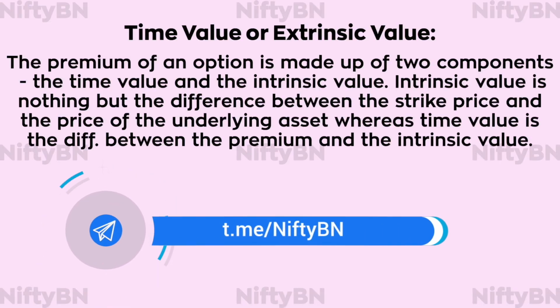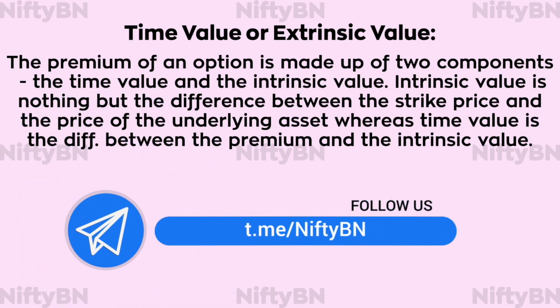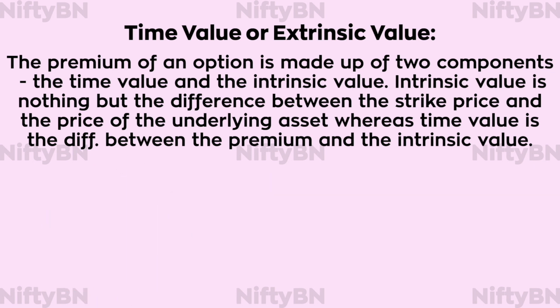The premium of an option is made up of two components, the time value and the intrinsic value. Intrinsic value is nothing but the difference between the strike price of an option and the price of the underlying asset, whereas time value is the difference between the premium and the intrinsic value.